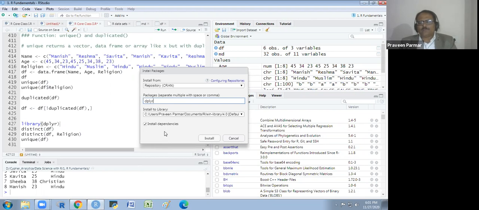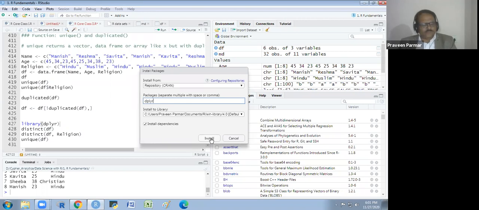Some dependencies always come with the library. Some associated libraries also come along with that particular library which we are going to download. So those associated packages are also installed with the main package. So it should always be checked.